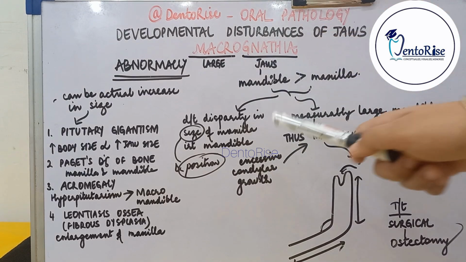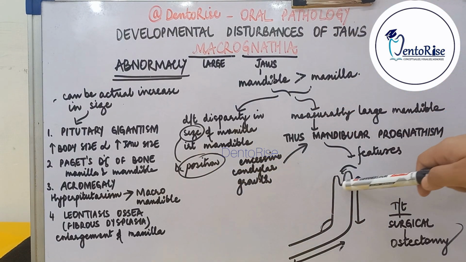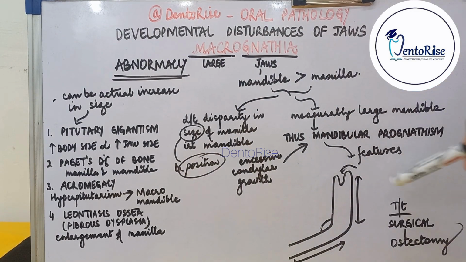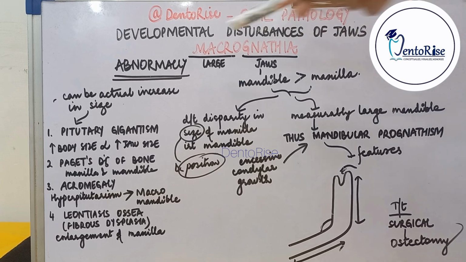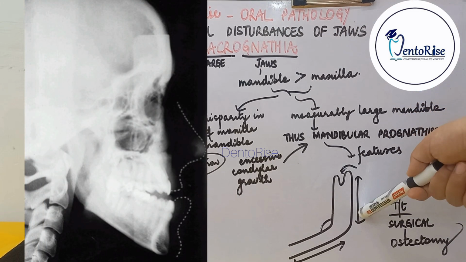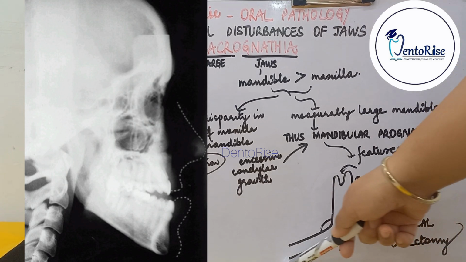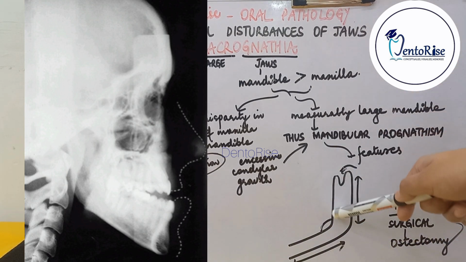Also, number three, because of excessive growth of the condyle, the mandible may become prognathic. So, the features of mandibular prognathism which gives an impression of MACROGNATHIA of the mandible are, there is an increase in the height of ramus of the mandible, there is an increase in the size of body of the mandible, there is increase in the gonial angle.